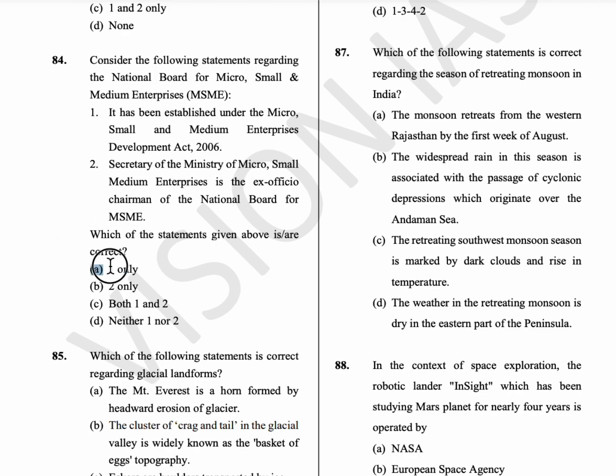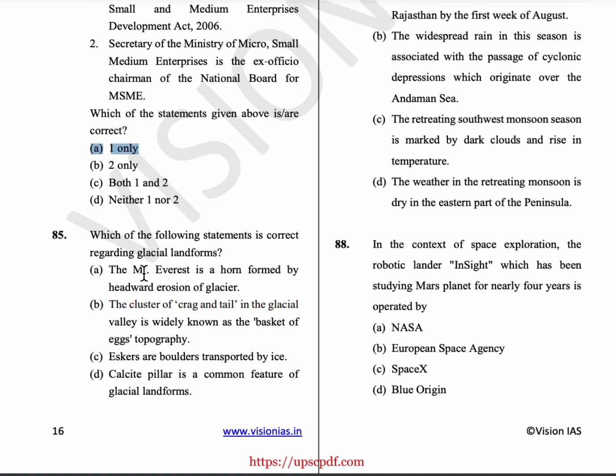So option A only is the correct one. 85th question, which of the following statements is correct regarding the glacial landforms? Mount Everest is a horn formed by headwater erosion of glacier, and the basket of egg topography is described as the drumlins, and eskers. Eskers are long and narrow ridges composed of sand and gravel which mark the sides of glacial streams, and calcite pillar is a common feature of karst topography.